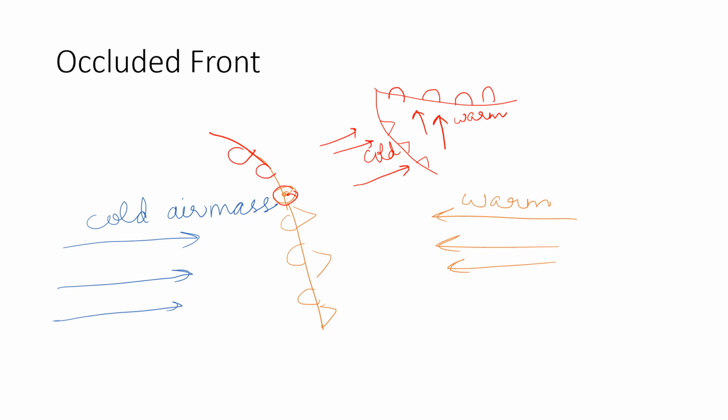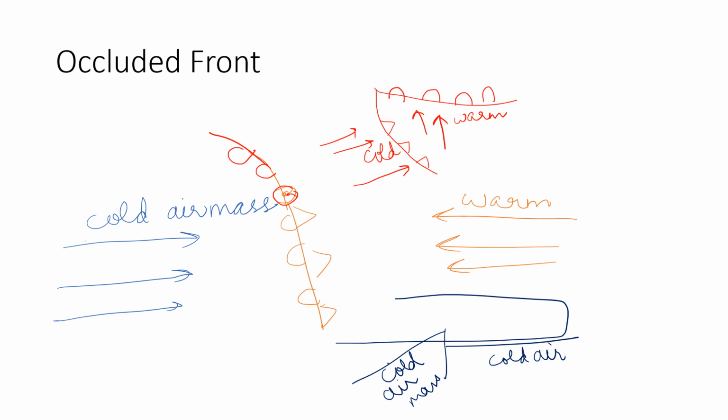That's why it is very hard for colder air mass to raise the warmer air mass above. As the density of the warmer air mass is lesser, it should rise, but it takes a very long time for it to rise completely. And when it rises, we can see that this kind of structure would be formed. We have colder air mass at the surface. This is colder air. We have colder air mass here also. But above we can see that the warmer air mass would be found.